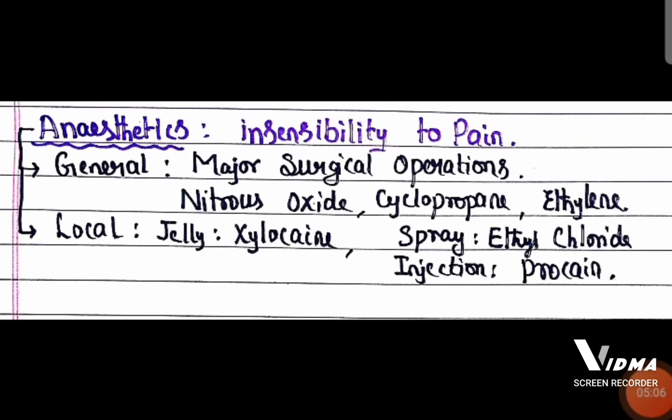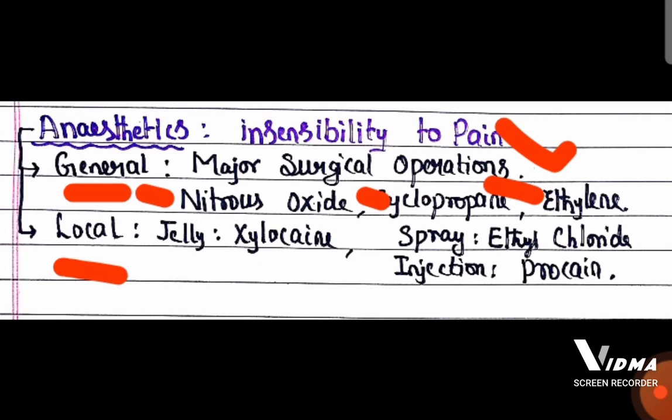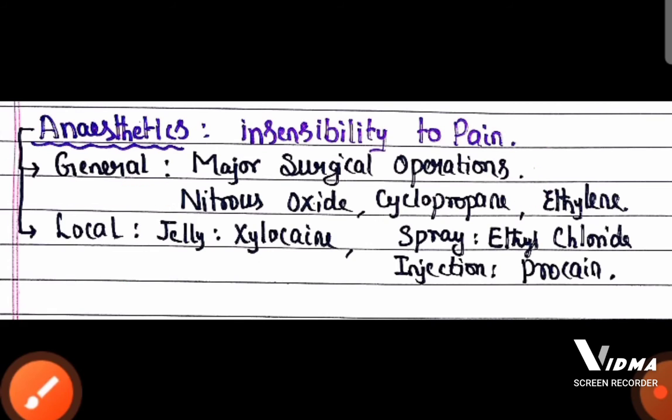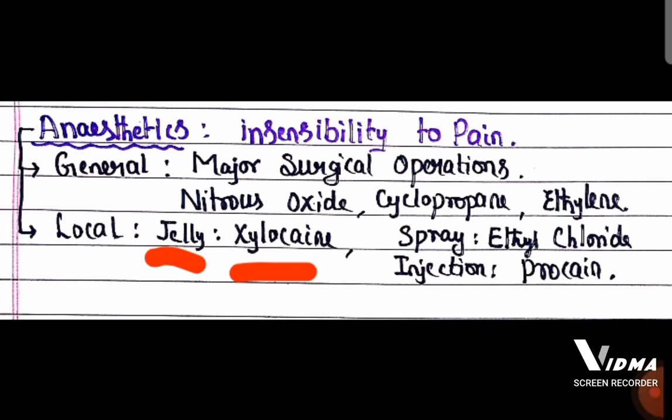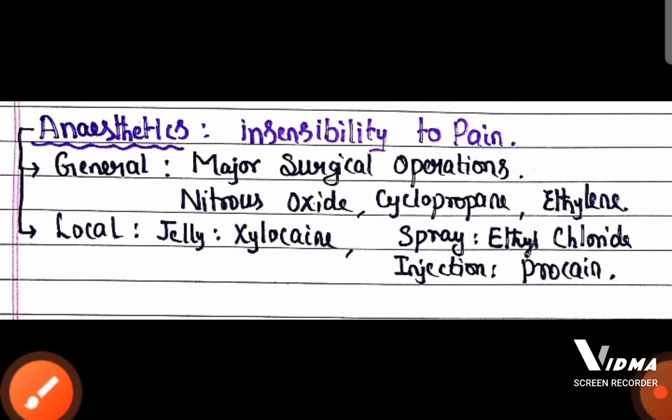Anesthetics, you know very well, are used to give insensitivity to pain. To make the patient unconscious, we are using anesthetics. There are two types, general and local. General anesthetics are used for major surgical operations. Example: nitrous oxide, cyclopropane and ethylene are the general anesthetics, whereas local anesthetics are applied in a particular place. It will be available in the form of gel like xylocaine, in the form of spray, ethyl chloride, and also in the form of injection called procaine.